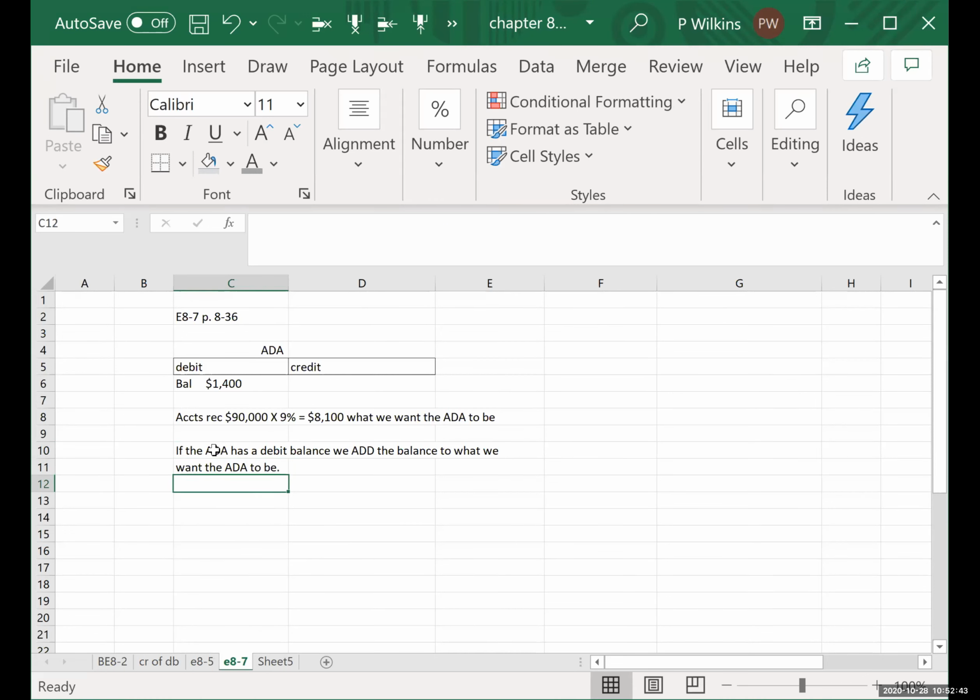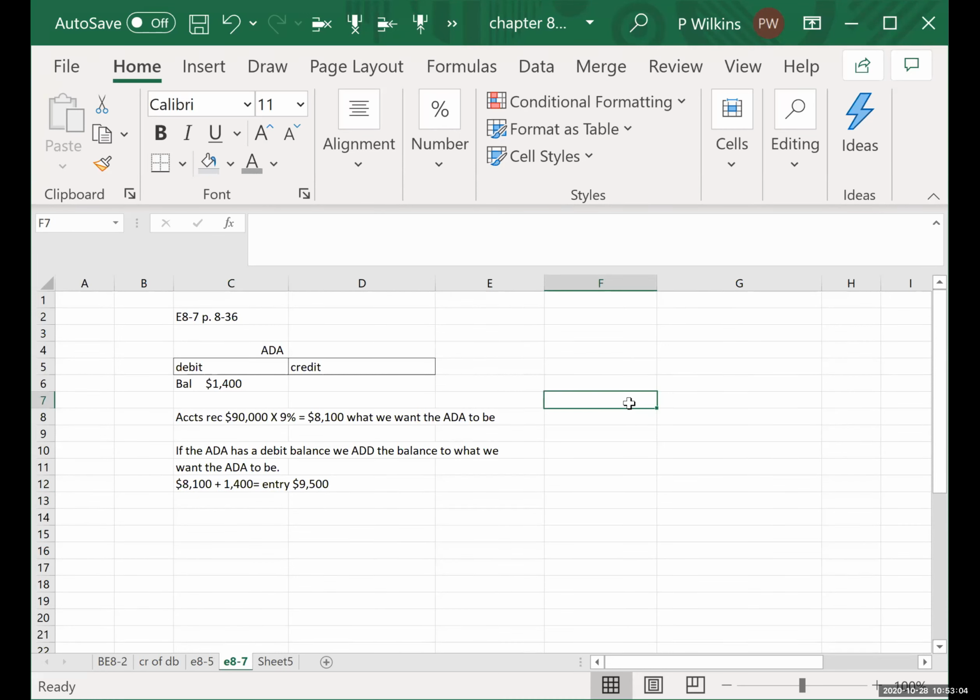So we're going to take $8,100 plus the debit balance of $1,400. That's going to give us an entry of $9,500. So our entry for the first one is $9,500.